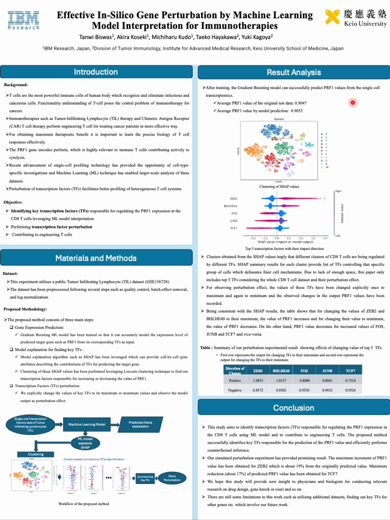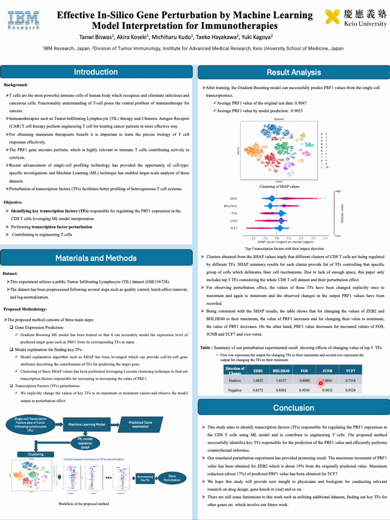The figure representing the clustering of the SHAP values implies that different groups of CD8 T cells are being regulated by different transcription factors. The SHAP summary result for each cluster provides the transcription factors controlling that specific group, delineating finer cell mechanisms. Due to lack of space, here we have presented the top 5 transcription factors considering the whole CD8 T cells, and their perturbation effect has been summarized in this table.